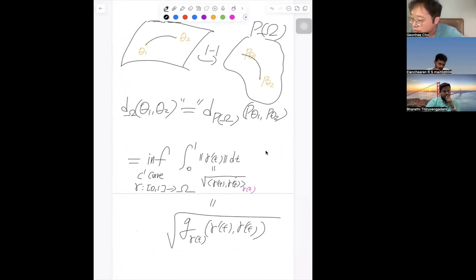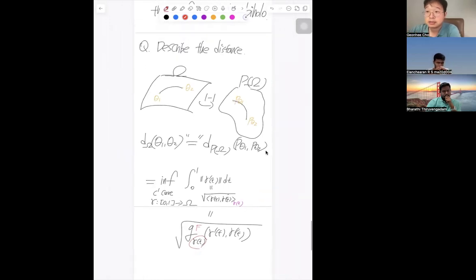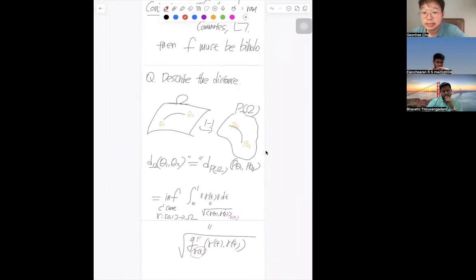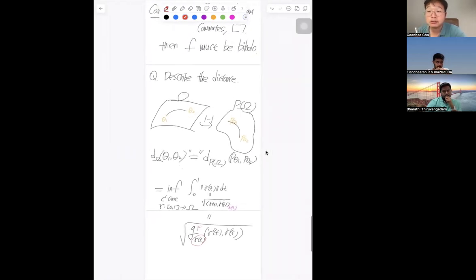So now we choose this to be just the Fisher information metric. That means for each parameter gamma of t, we take the inner product with respect to the Fisher information metric, measure the magnitude, and then take the integral with respect to t. If we know the form of the Fisher information metric, then we are able to compute it. And if the spaces are reasonably symmetric, then this can be computed out.